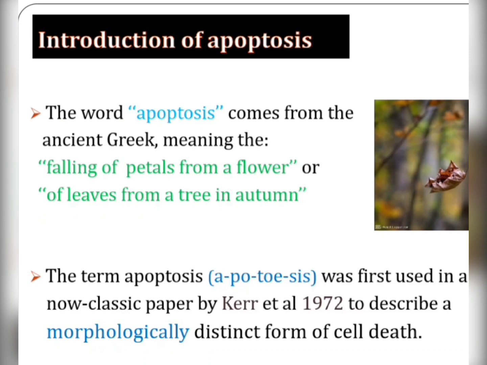The word apoptosis comes from a Greek word. It is an ancient Greek word, and it just means the falling of the leaves from the tree, or just like a petal falling from a flower. And the term apoptosis was first used to describe the morphologically distinct form of cell death.